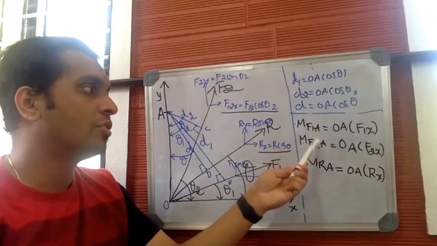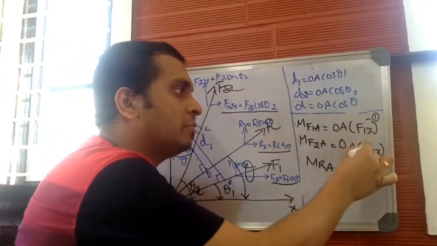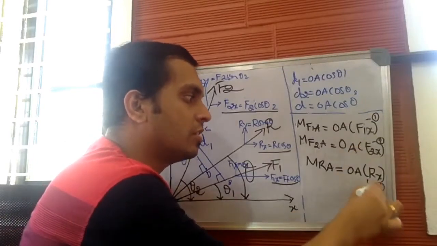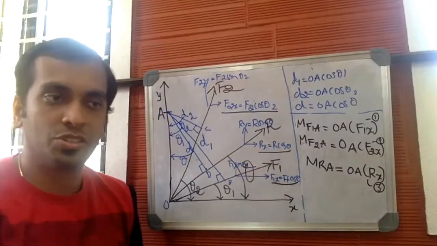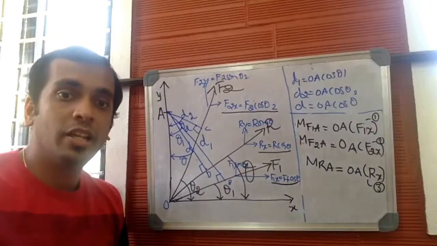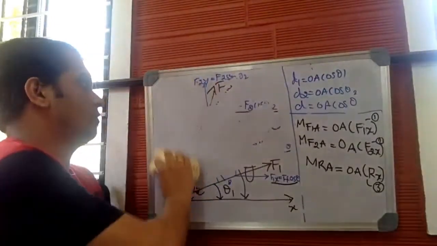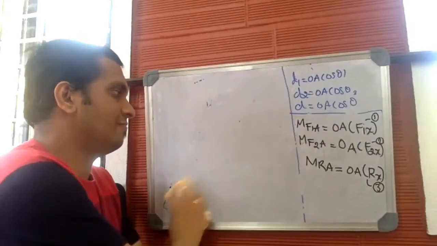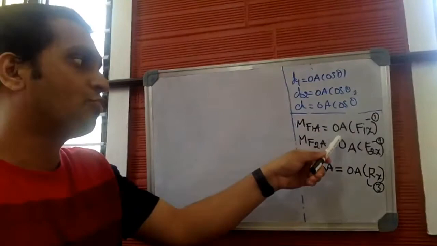We have 1, 2, and 3. Let me name these as expression number 1, expression number 2, and expression number 3. Hope this much is clear. Now, let me rub the diagram and let us finally prove it. We have three expressions, 1, 2, and 3.